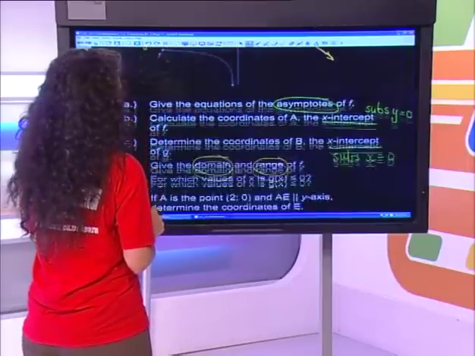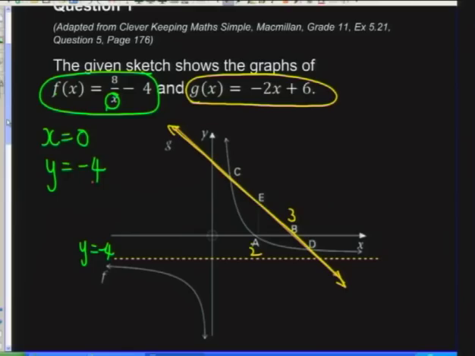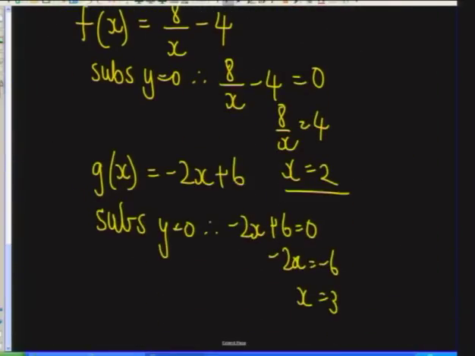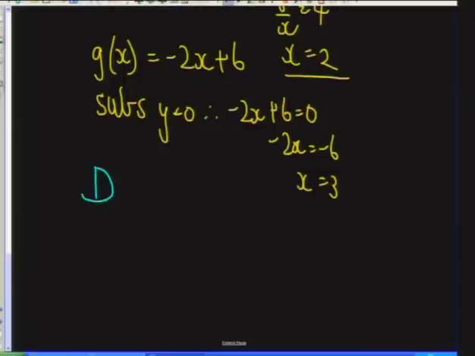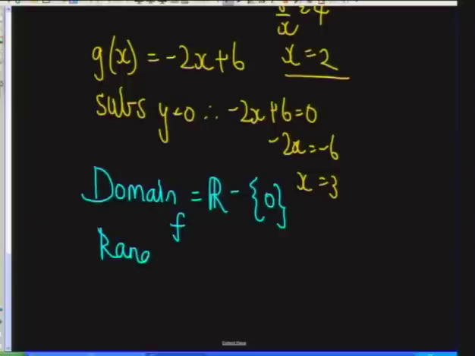Okay. Then we have the domain and range of f, and f, remember, is your hyperbola. So the way we denote this is by saying the domain, and then you just put a little subscript f to indicate that I'm talking about f. And the domain is every single real number except the element 0. So we indicate it by curly brackets. And the range of f is all the real numbers except that y value that the function can't have, which is -4. So little subscripts to indicate which functions you're working with.